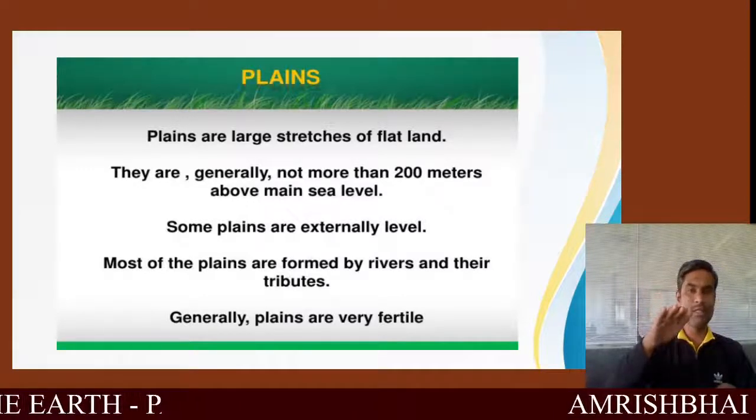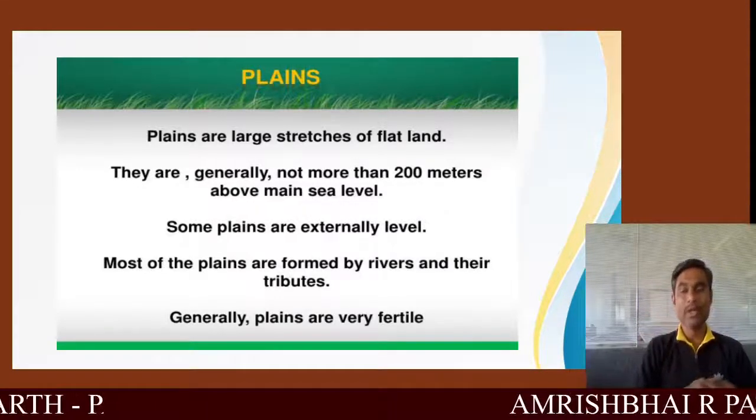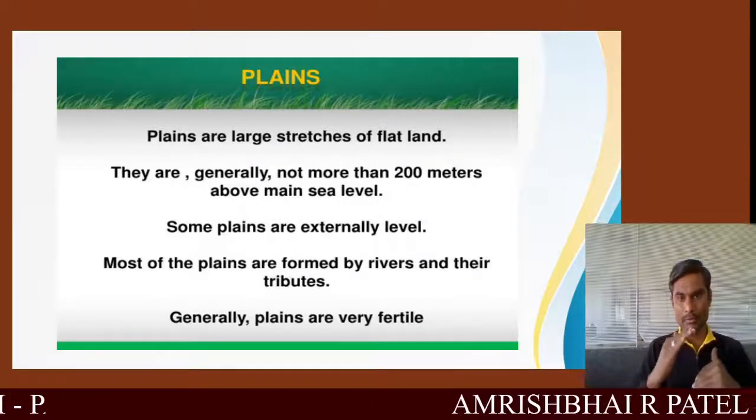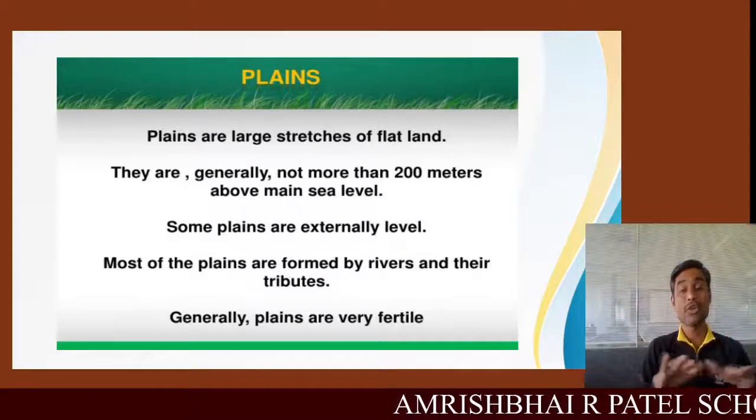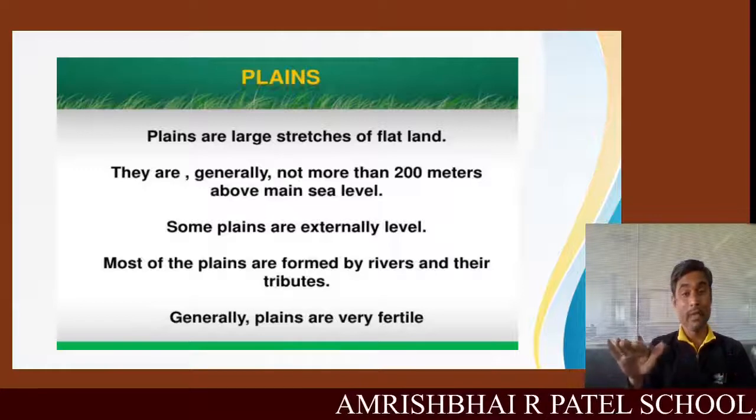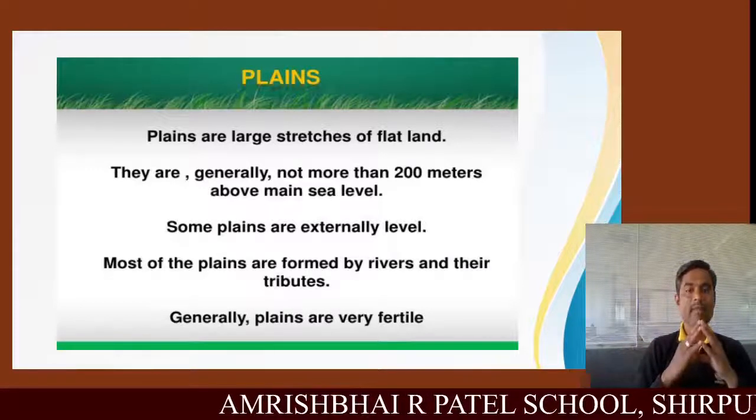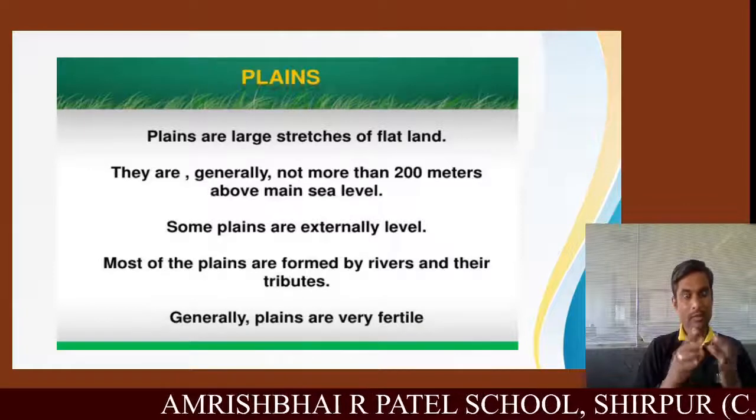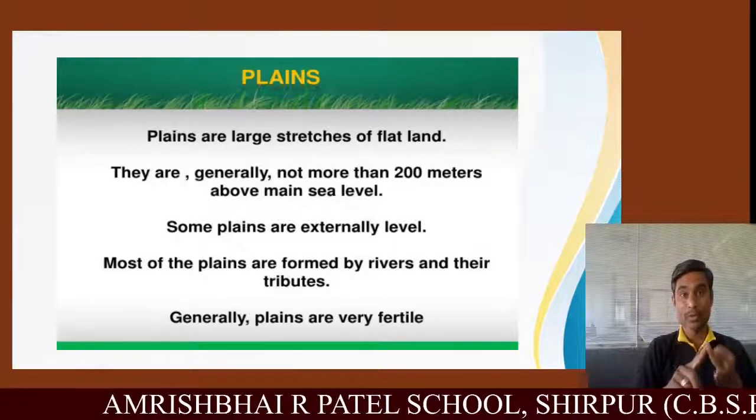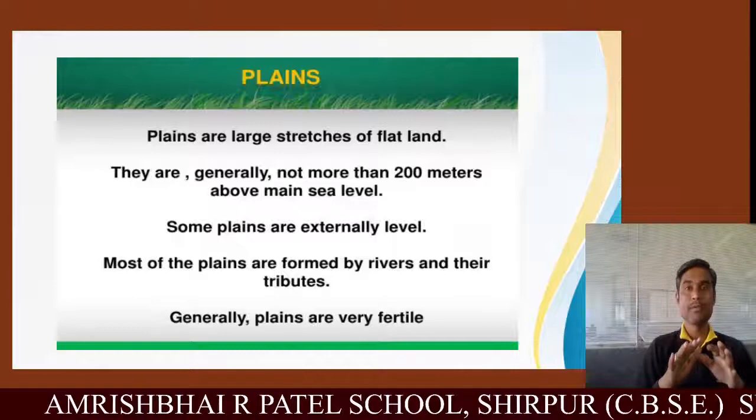From sea level, we measure the height of the land, the altitude of the land. So they are not more than 200 meters. Some plains are extremely level. Most of the plains are formed by the rivers and their tributaries. For example, Ganga, Brahmaputra. These are some plains.